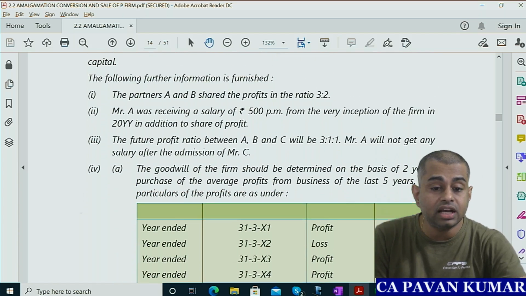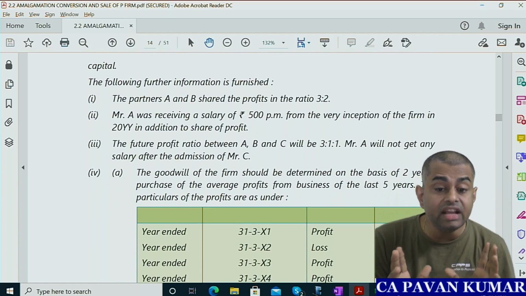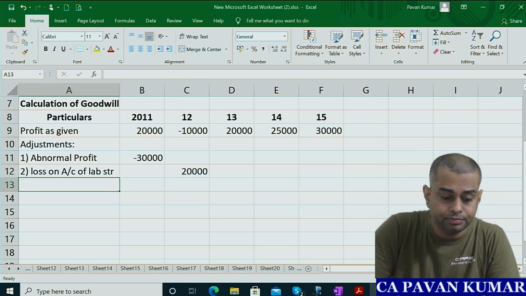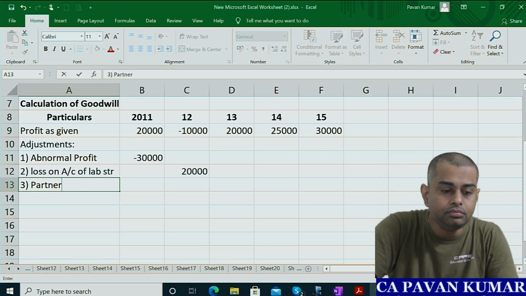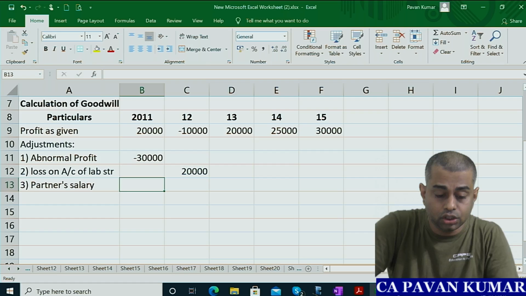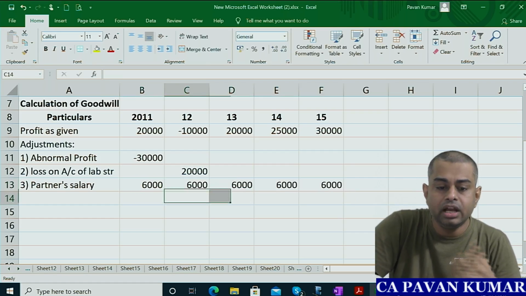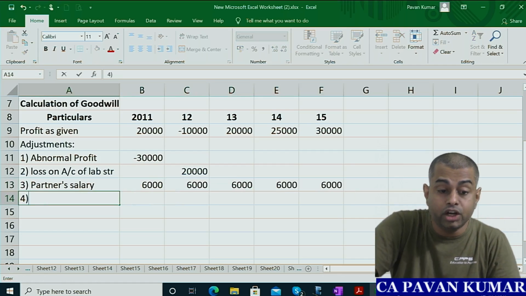Then what other things are there? Mr. A is getting 500 per month salary. So A's salary, 3. Partner's salary, 6,000 every year. Add back, every year 6,000. Add back. 4. Do we need to do anything?